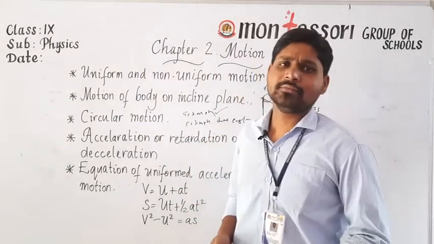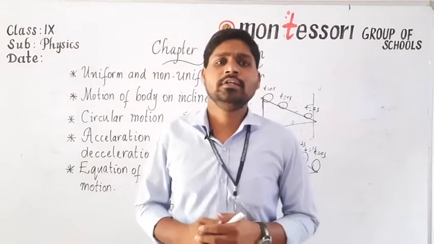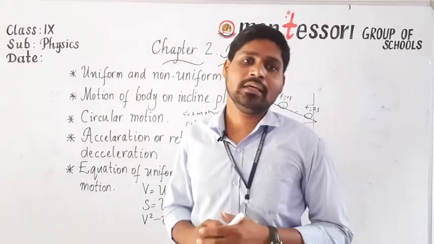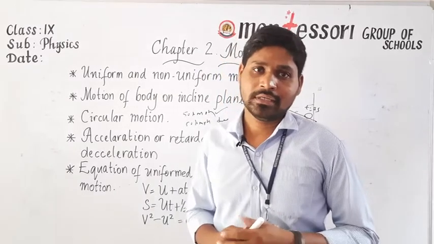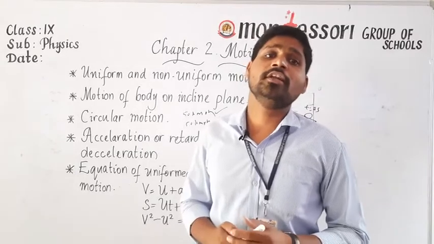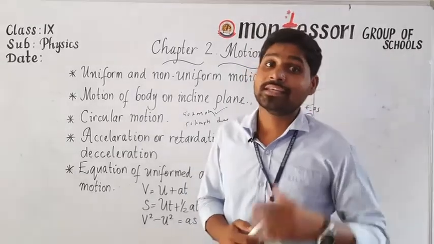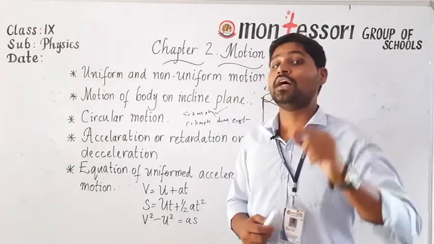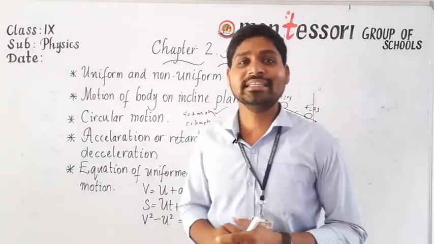The next one is circular motion. What is meant by circular motion? If a body moves from a fixed point in a circular path, then we can say that the body is in circular motion. In case it maintains constant speed, then we can say it is uniform circular motion. Even though the speed is constant here, the direction and the magnitude of velocity change continuously.